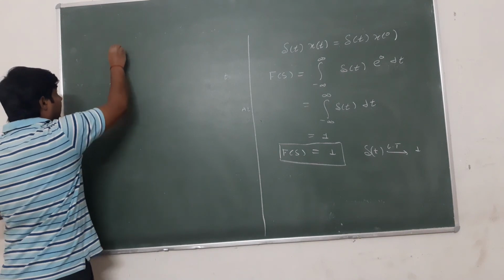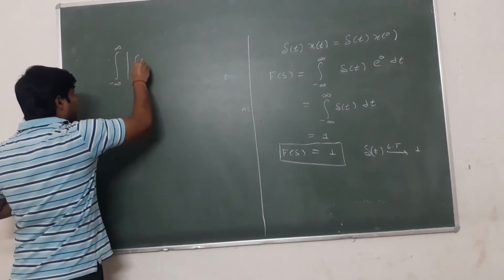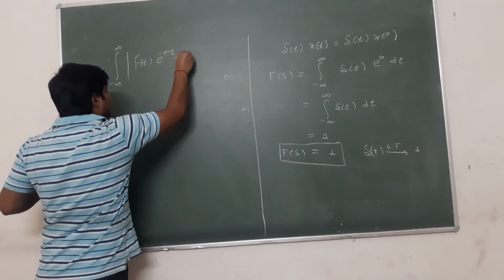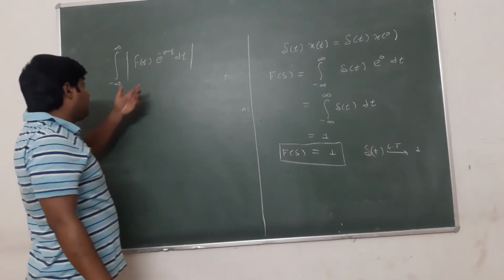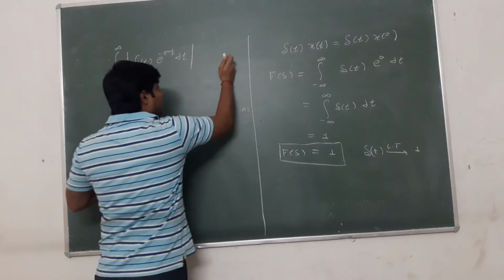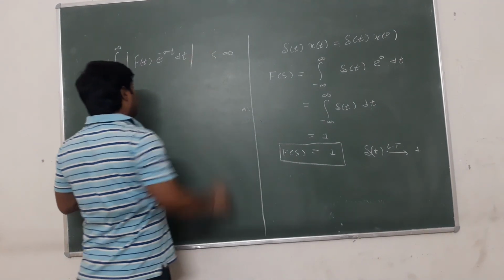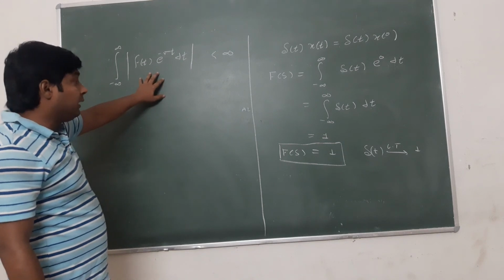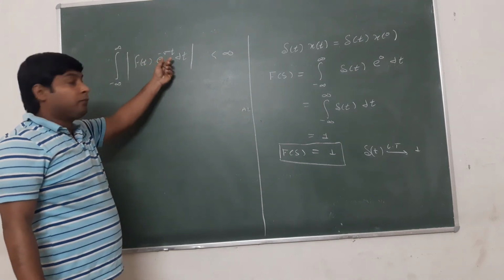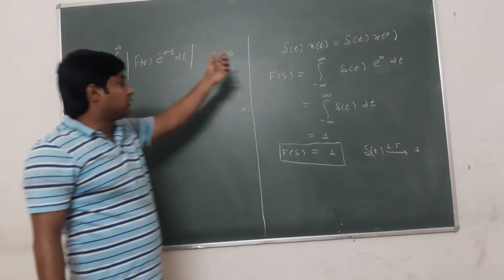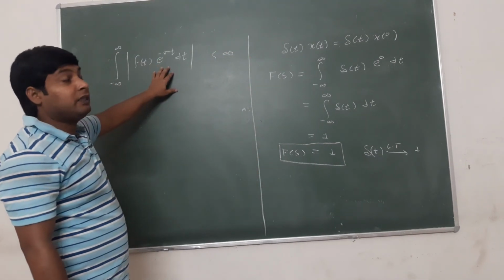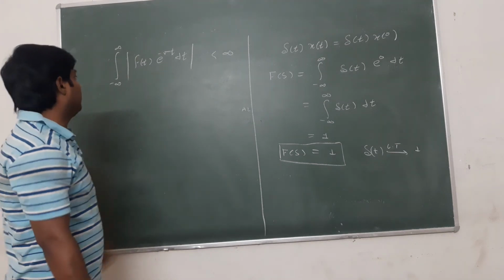Integral from minus infinity to infinity f(t) e to the power minus sigma t dt. The value of this integration should be less than infinity. By applying this condition, we need to check the range of sigma for this impulse signal, and this range of sigma is also known as region of convergence.